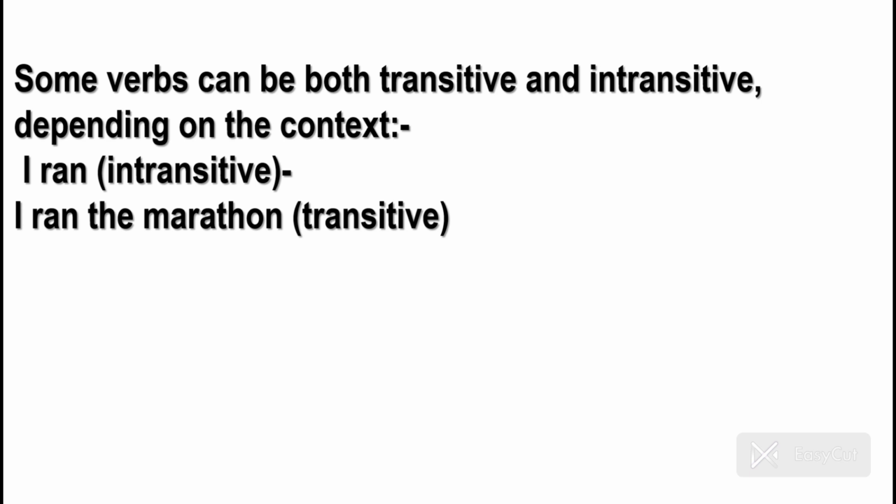In the next example, I ran the marathon. In this example, we have an object. It is acting as a transitive verb. So two contexts हमारे पास given है, and in the first context, the same verb is acting as intransitive, and in the other situation, it is acting as transitive.